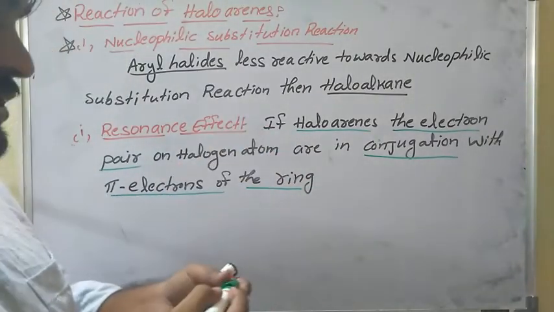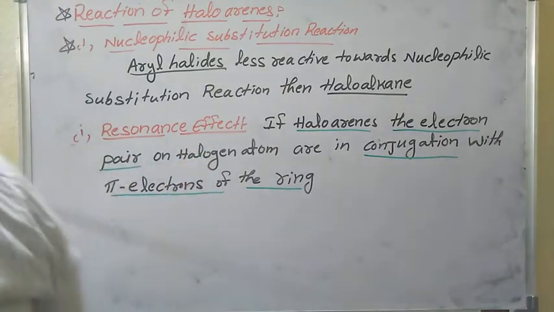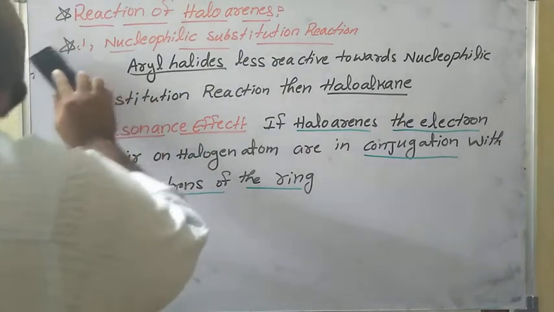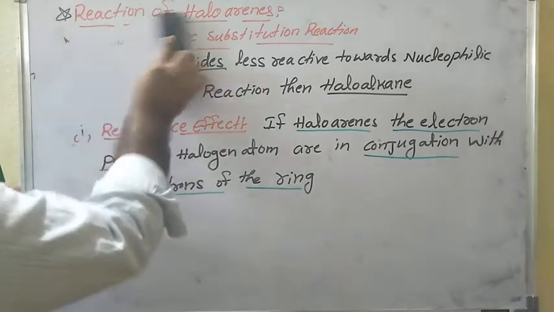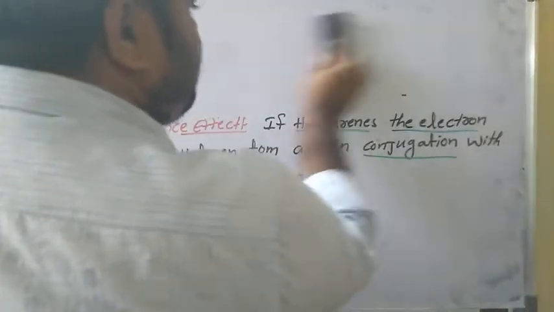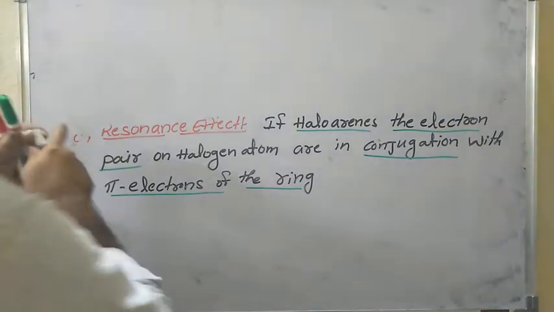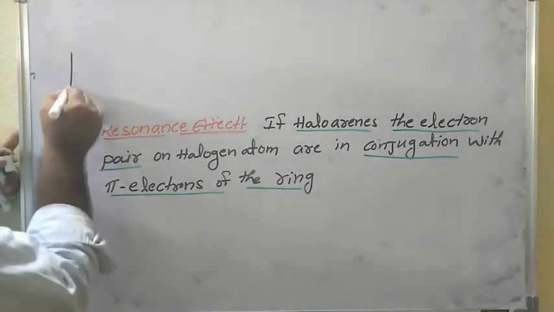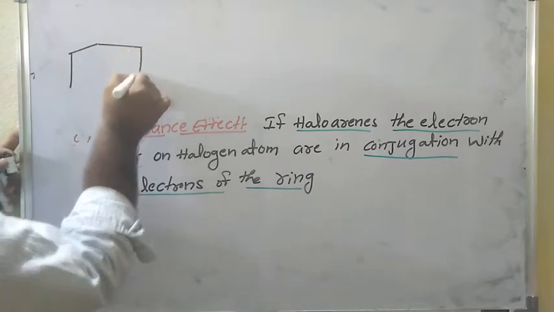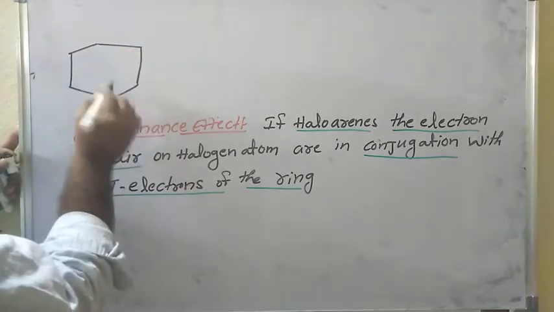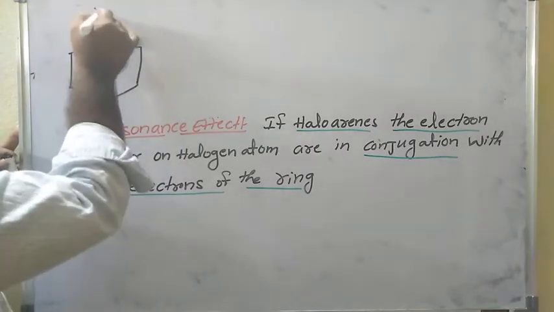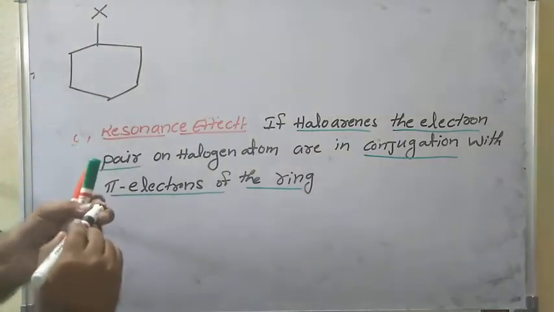Let us see the resonance structures of this molecule. Resonance of haloarenes we have to see. See here, I will write. So benzene ring is there. Halo means halogen. Here is the halogen.